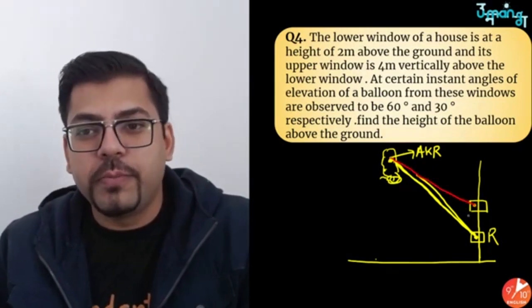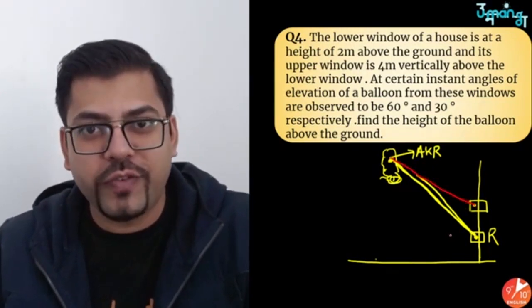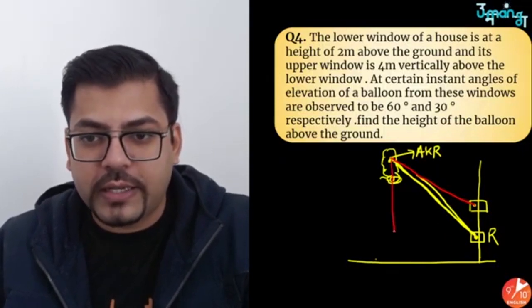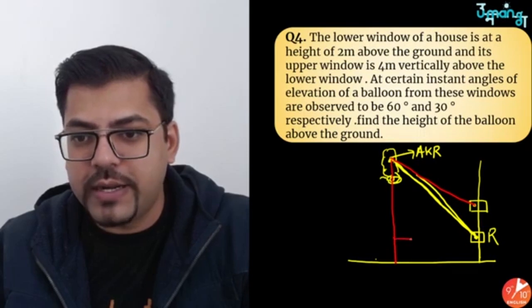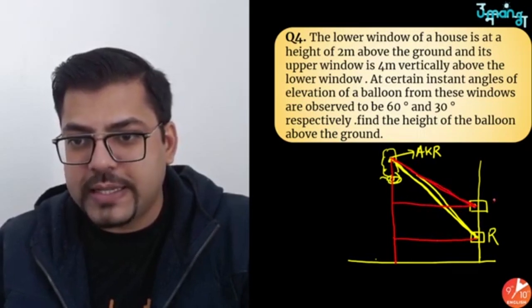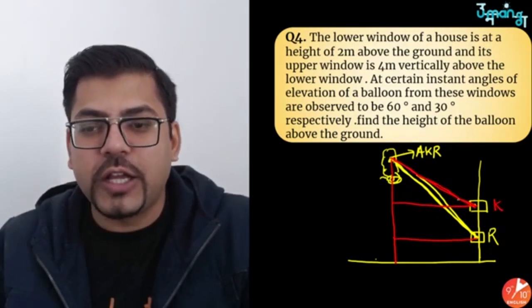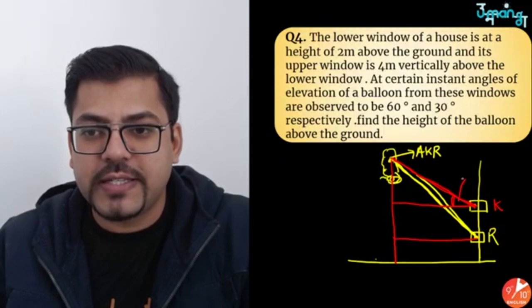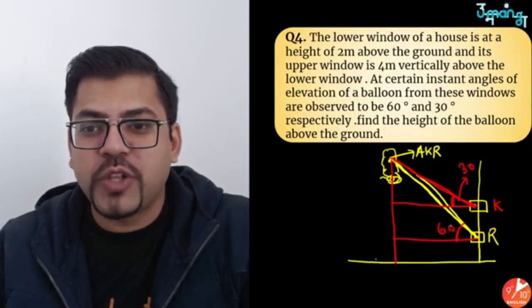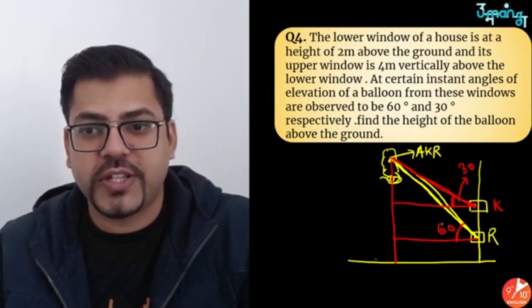Now in both the situations, they are making some angle of elevation. So if you draw the triangle, one triangle will be like this and another triangle will be like this. This is Kanika. Kanika is making an angle of 30 degrees because obviously this is a small angle. And Rudraksh is making an angle of 60 degrees. So this is a larger angle.